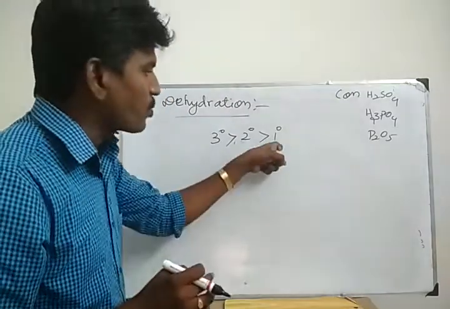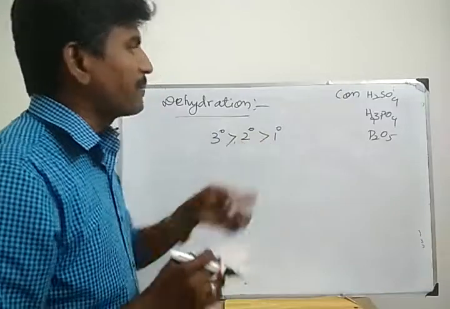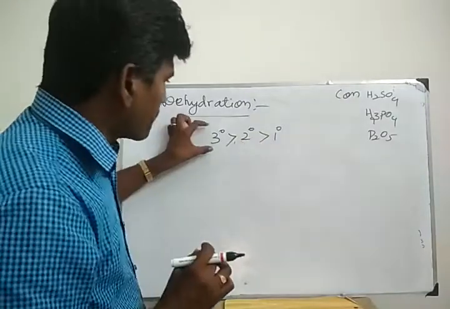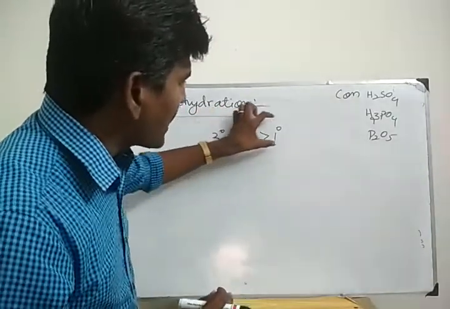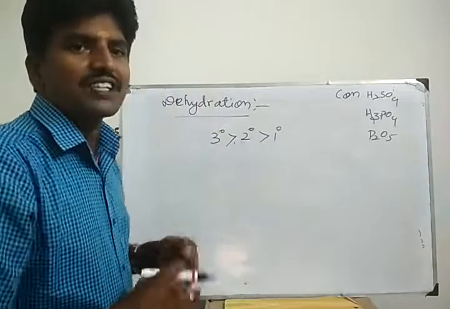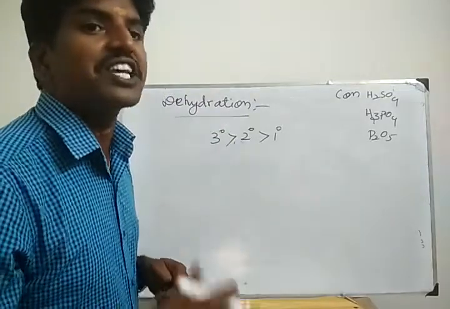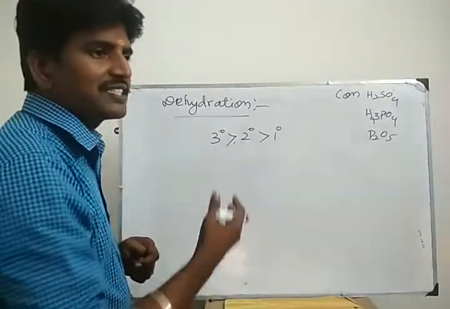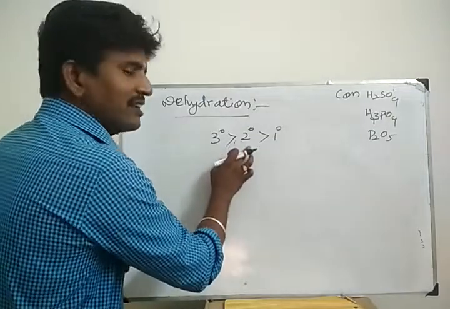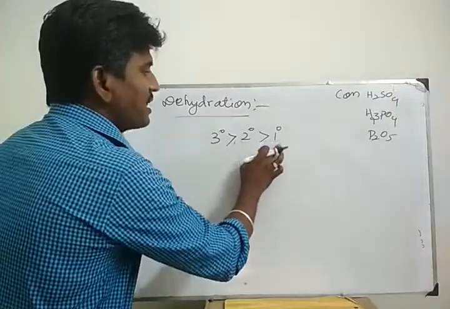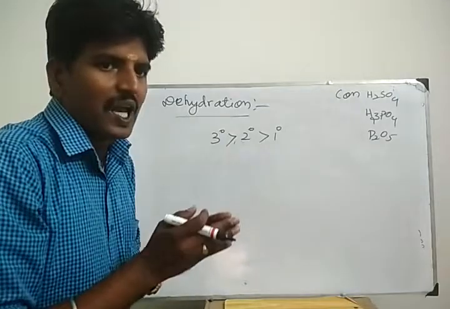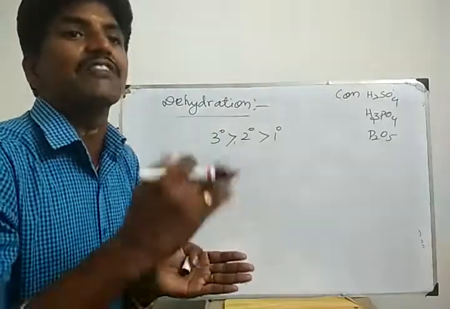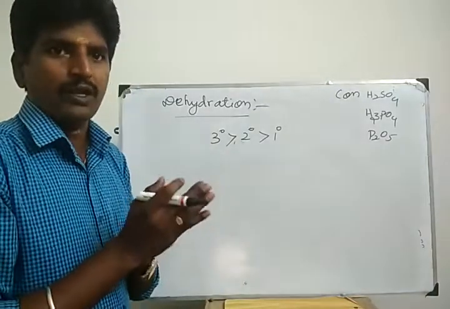First of all, I am going to do dehydration in primary alcohol. Are you clear? Compare primary alcohol, secondary alcohol and tertiary alcohol. Which one easily undergoes dehydration? Tertiary alcohol. It's a sequence: tertiary alcohol is greater than secondary, secondary is greater than primary. Primary alcohol does not undergo dehydration very easily. It is too difficult.